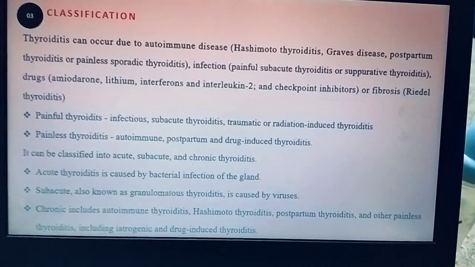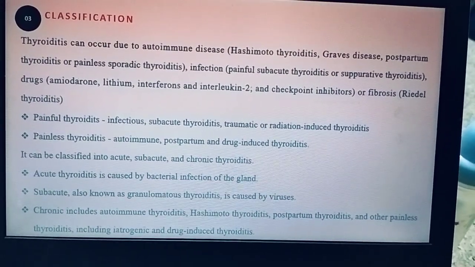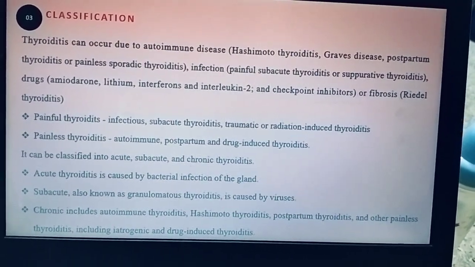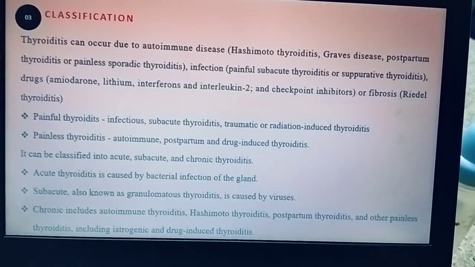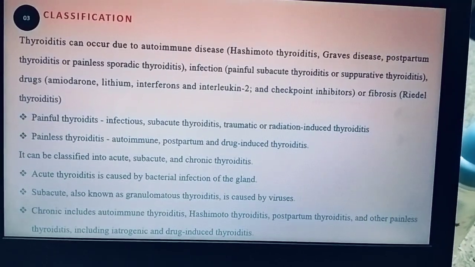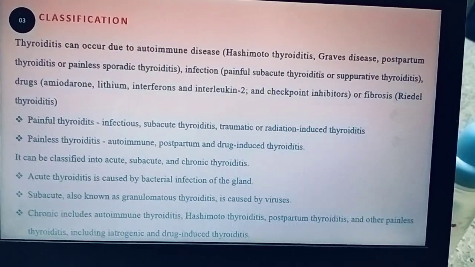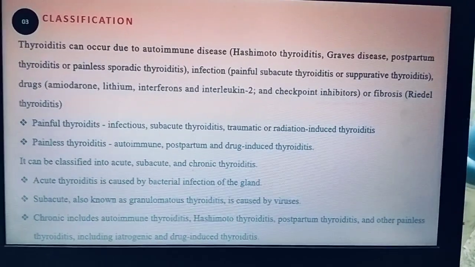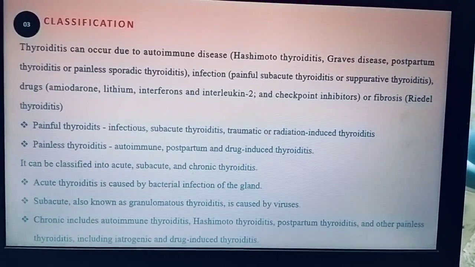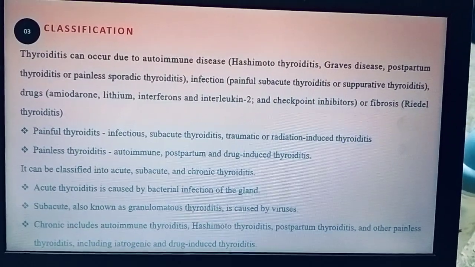Acute thyroiditis is mainly caused by bacterial infections of the gland, subacute is mainly due to viral infections, and chronic is mainly due to autoimmune diseases like Hashimoto's thyroiditis, postpartum thyroiditis, and other painless thyroiditis, which includes iatrogenic and drug-induced thyroiditis.